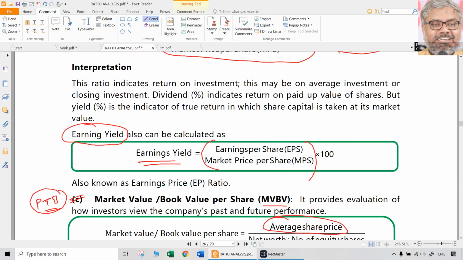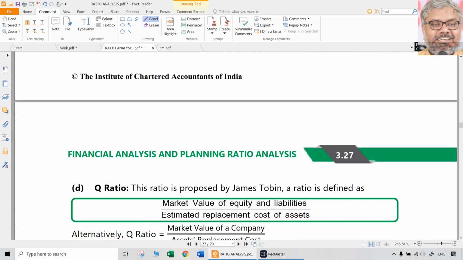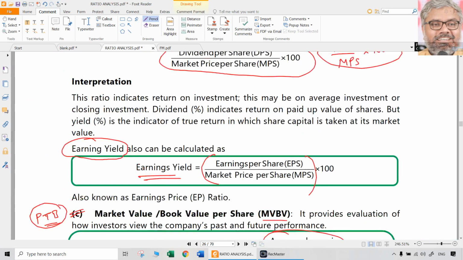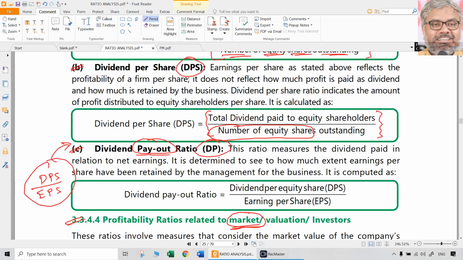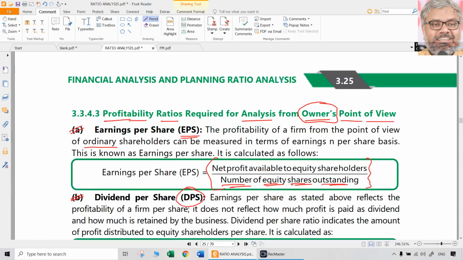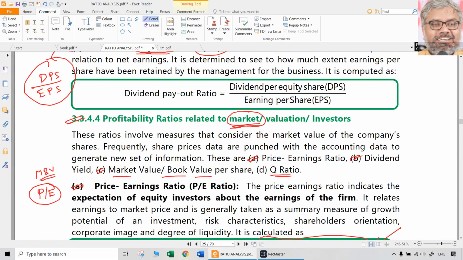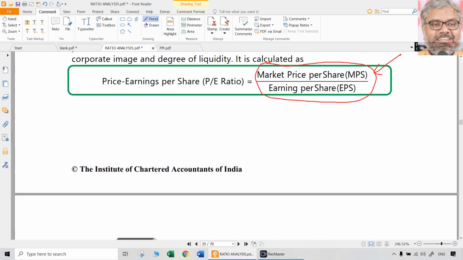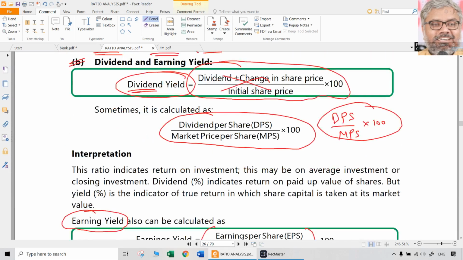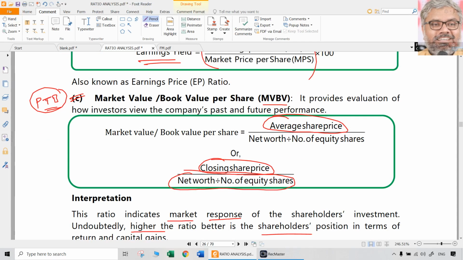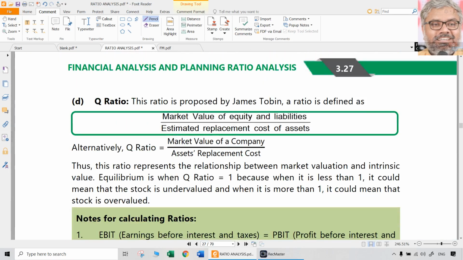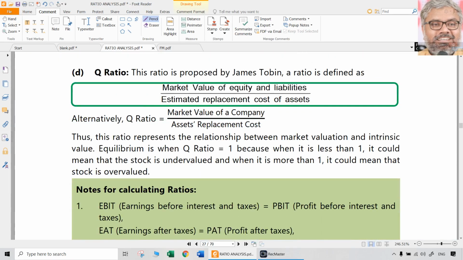That is the difference. So anyway, these are the ratios which are popular and very useful in real life, also in market investment decisions. So EPS, DPS, dividend payout ratio, PE ratio, dividend yield, earnings yield, both of them. Then price to book ratio or market value to book value ratio. These are all various market ratios, we can call them.